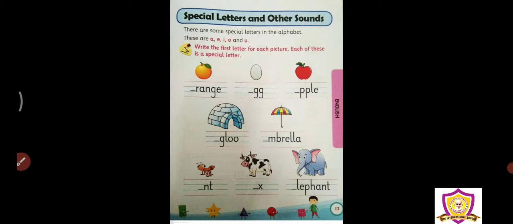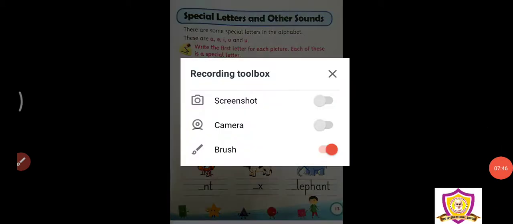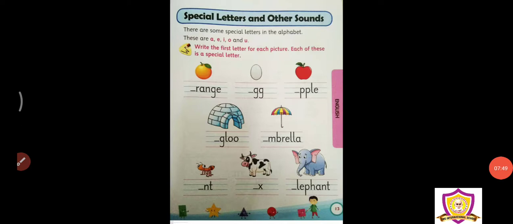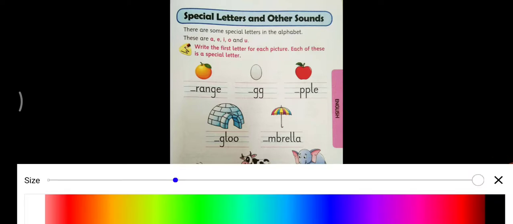Okay, now in this they are giving you a picture, and you have to write the first letter of that picture. This is the reason why I did the previous page with the sounds. So first, what is it given? It is the picture of an orange. So what shall we use? What shall we write for the orange? We shall write here O.